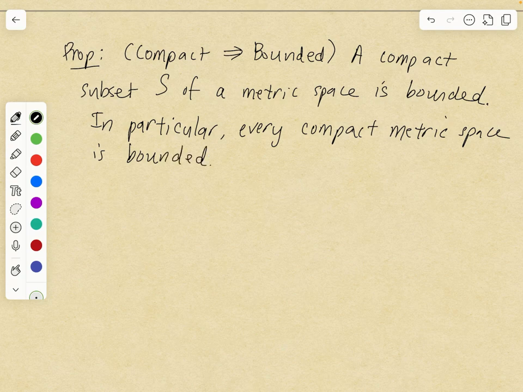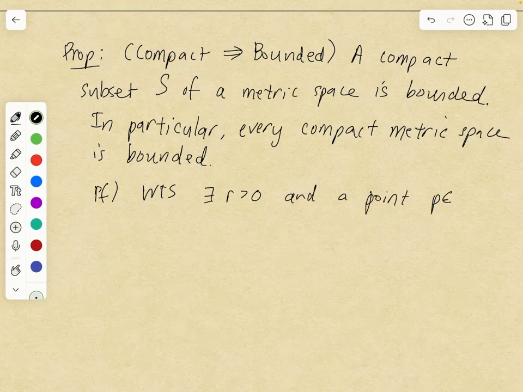Let's prove this. So we need to show that there is some R greater than 0 and a point P in the space E, so let's say E is your metric space, such that S is contained in the ball of radius R centered at P. That's what it means to be bounded.